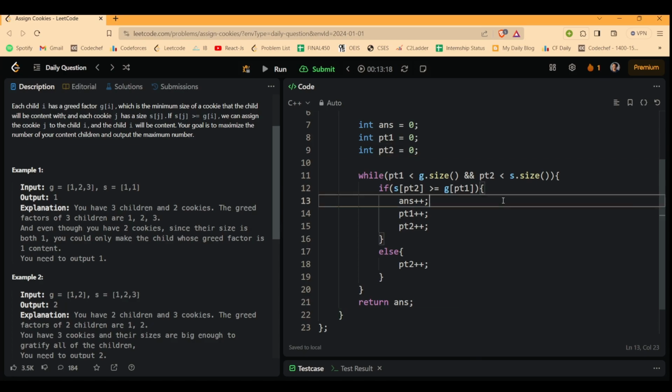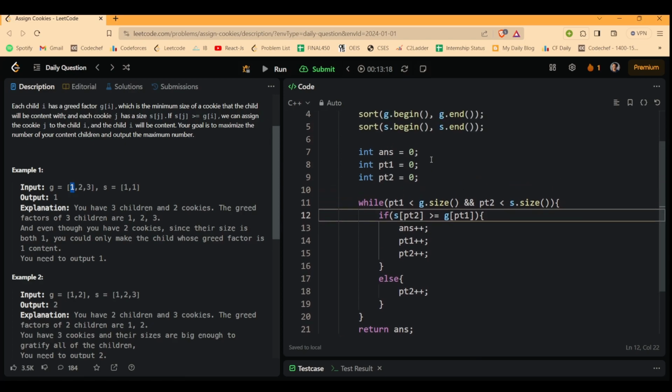At each and every point of time, I will check the S of pointer 2. Basically, consider this as G and this as S, as given in this example 1. Initially both pointers, pointer 1 of vector G and pointer 2 of vector S, will be at index 0. Now what will happen? We will check if S of pt2, the value which you are currently at, is able to satisfy the greed of this ith person or not.